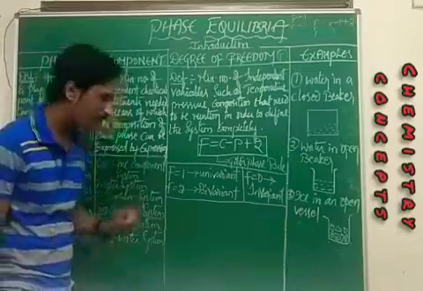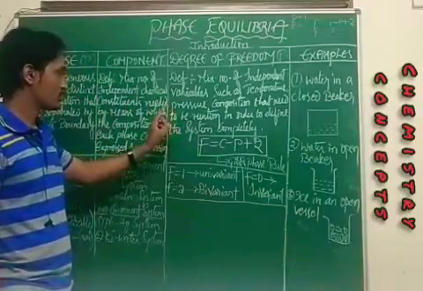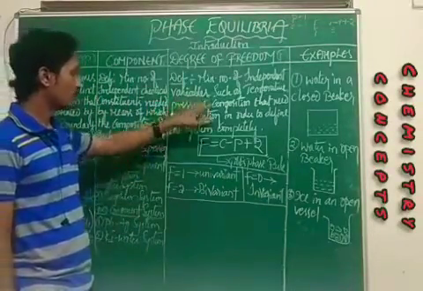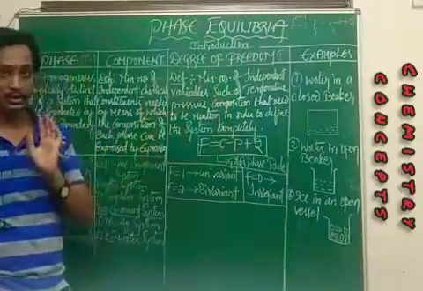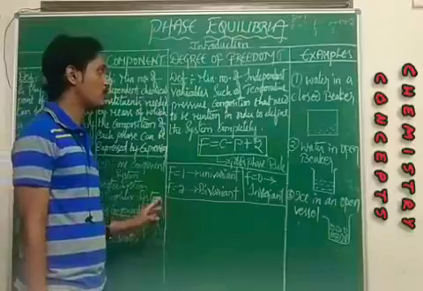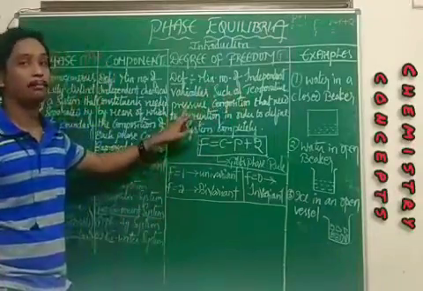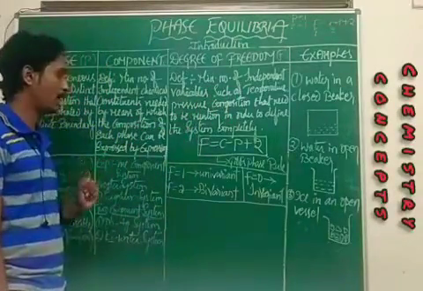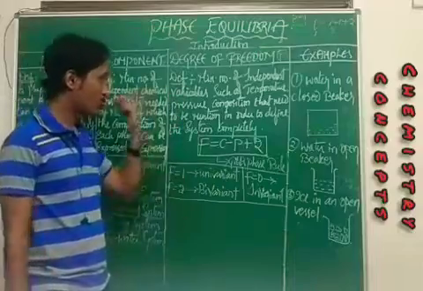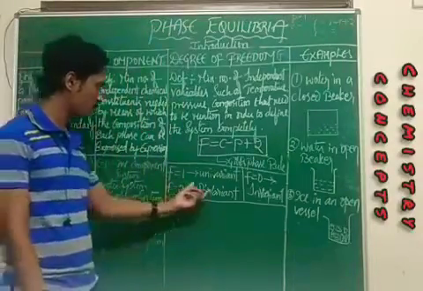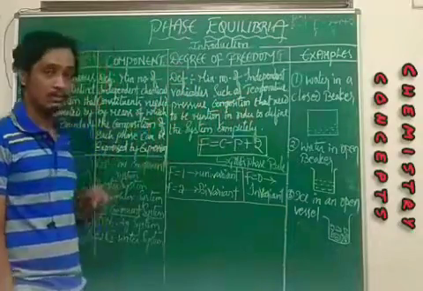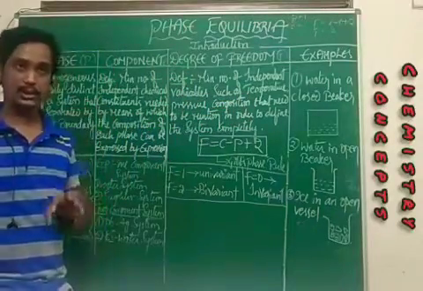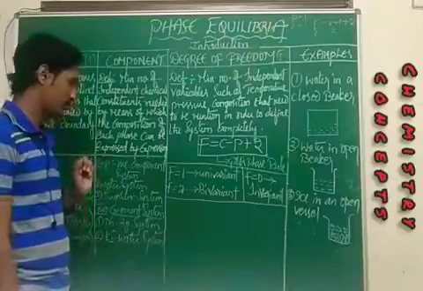Always remember that composition need not be mentioned for a one component system. We will only mention the temperature and pressure. So for water in a closed beaker, you got F is equal to 2, a bivariant system. That means both temperature as well as pressure we need to mention compulsorily.